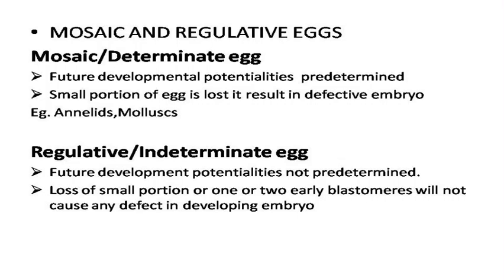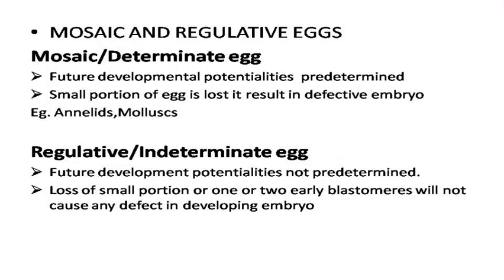In these eggs, future developmental potentialities are predetermined. So, if a small portion of the egg is lost, it results in a defective embryo. That is mosaic or determinate egg.